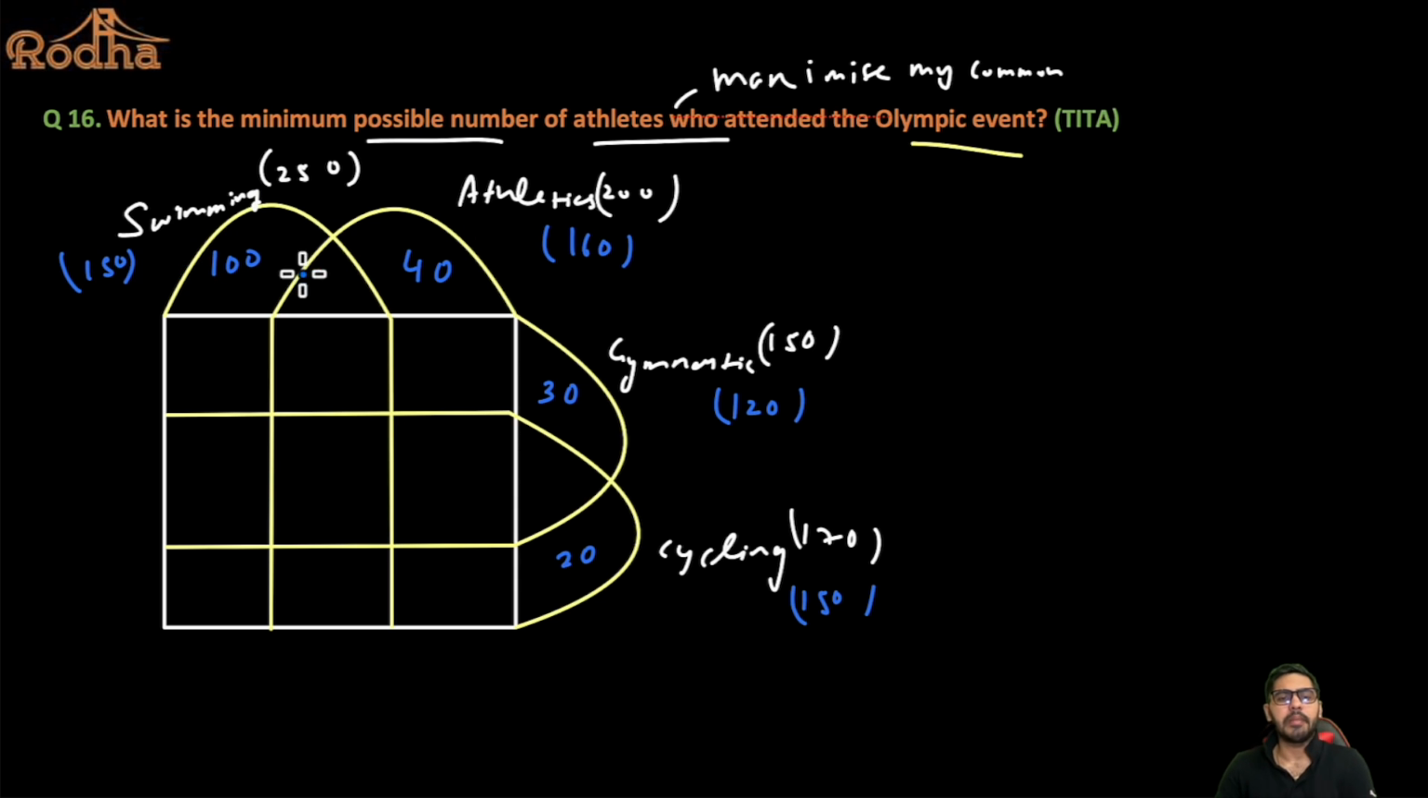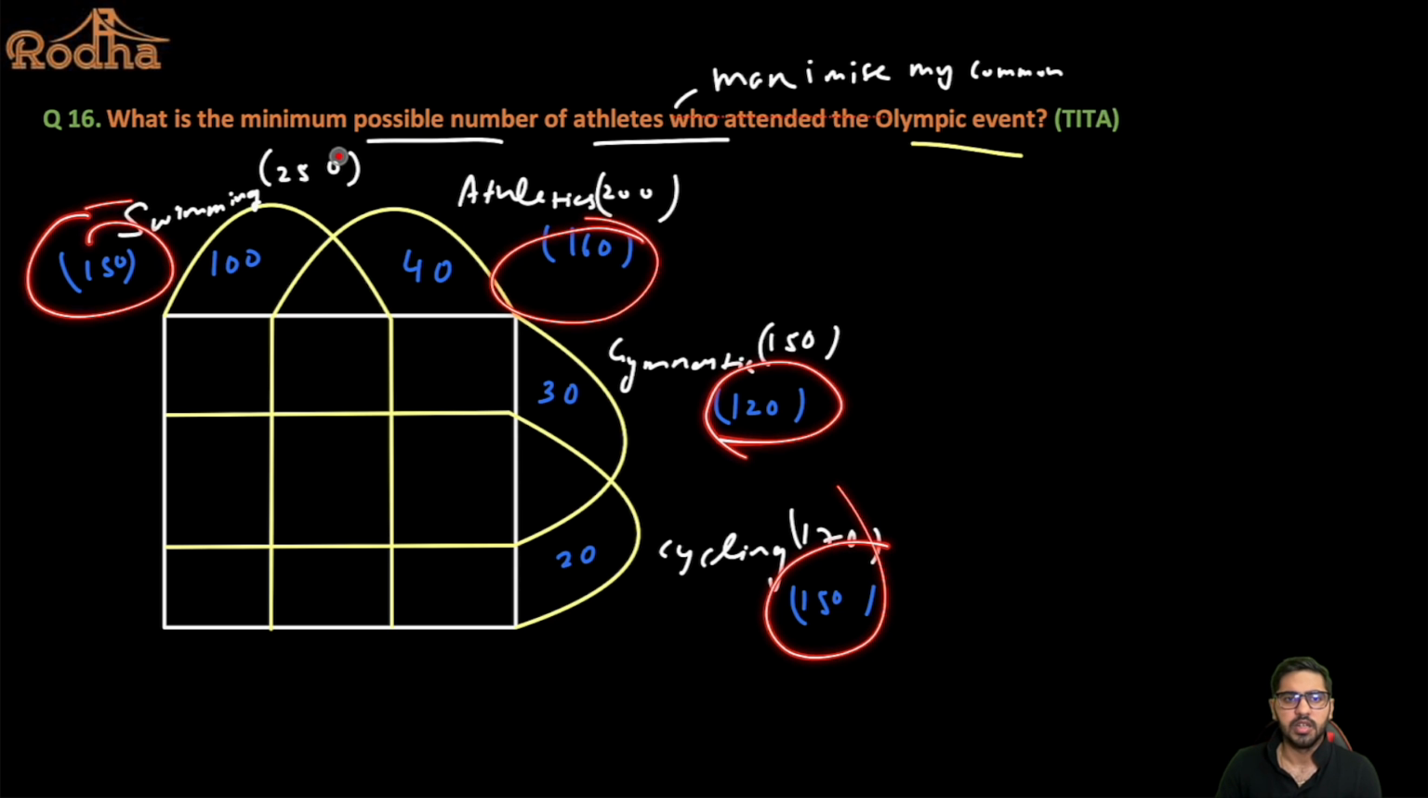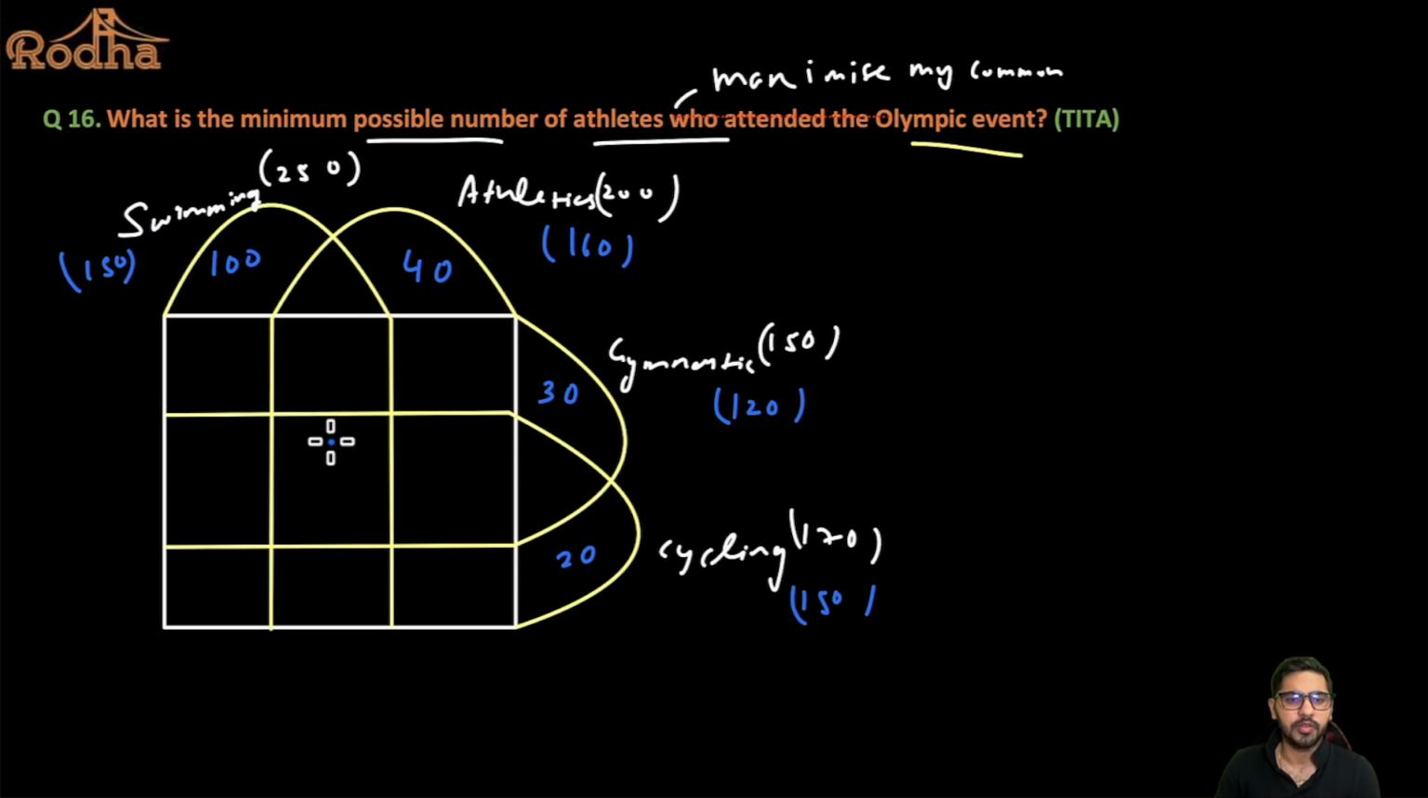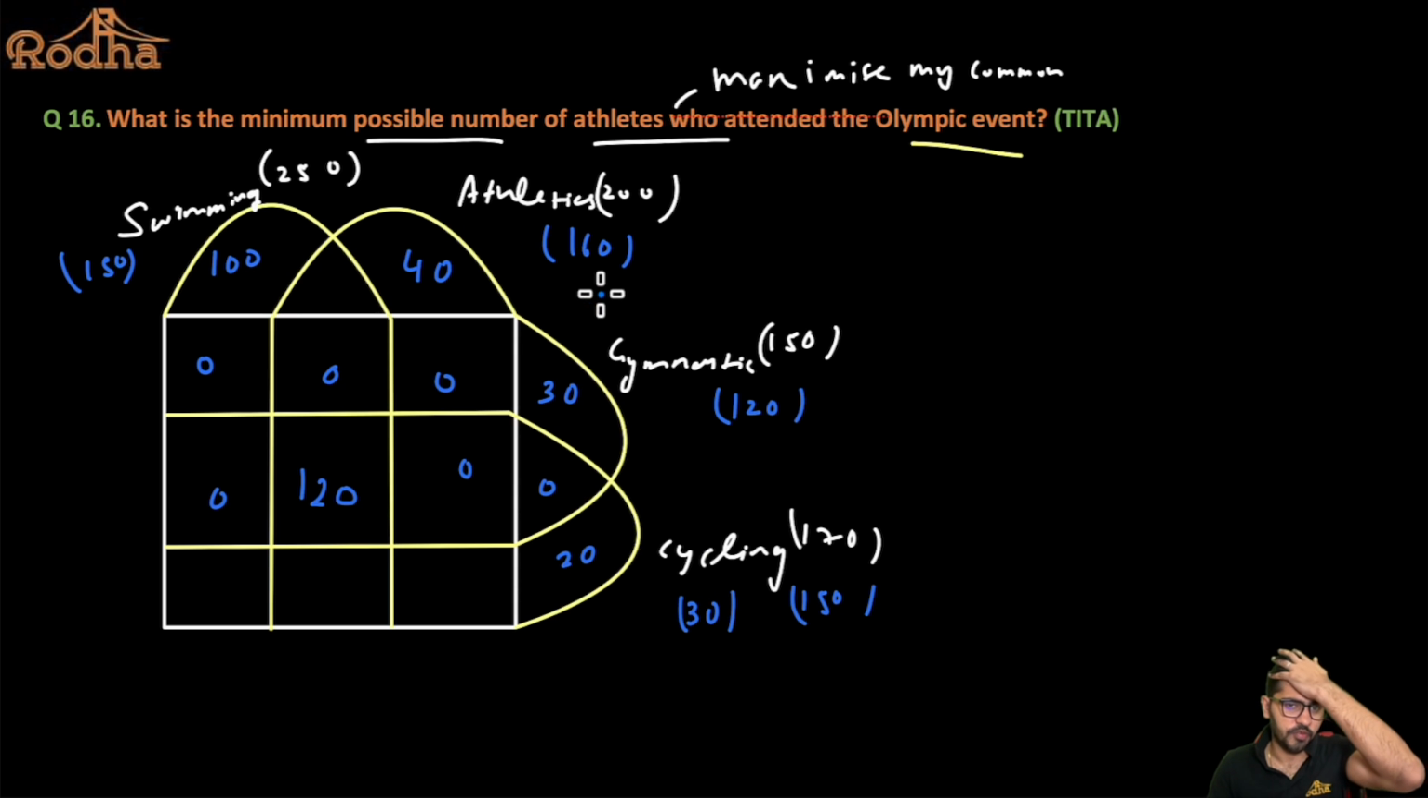Now, what can be the maximum common value for exactly 4? If you see, 120 remains here, 150 here, 160 here, and 150 here. So can I say the maximum common can be 120? Now, if this value is 120, all these values will become 0, because now gymnastics 150 is complete. So if this is 120, 30 of cycling remains, then 40 of athletics remains, and 30 of swimming also remains.